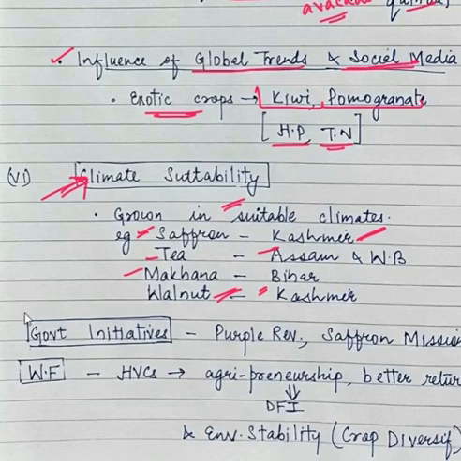Then the examiner hasn't asked, but we'll just write a single sentence about government initiative. The government has brought initiatives like Purple Revolution for increasing the cultivation of lavender. It has brought a saffron mission for increasing the cultivation of saffron. And these are high value crops.